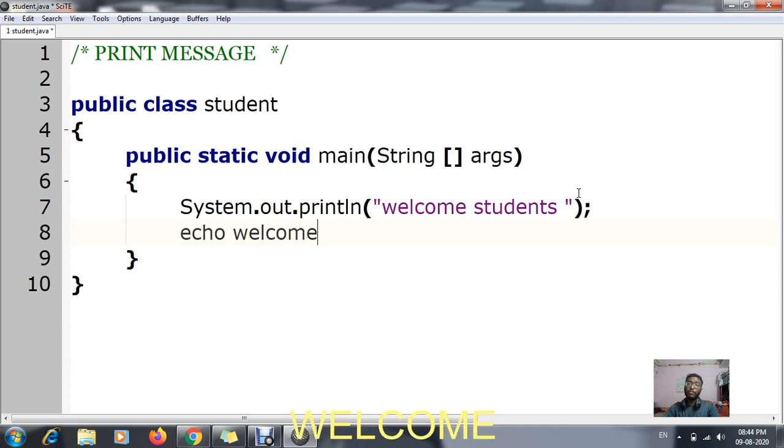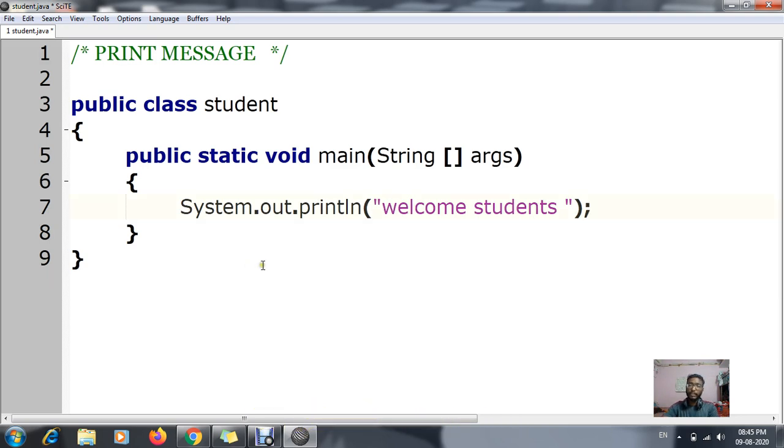This was the example I gave in your previous year for displaying a message. My output will be the welcome message. Suppose you write echo space welcome to Ubuntu, your output will be welcome to Ubuntu. In the same way, in a Java program, System.out.println is used for displaying the message.